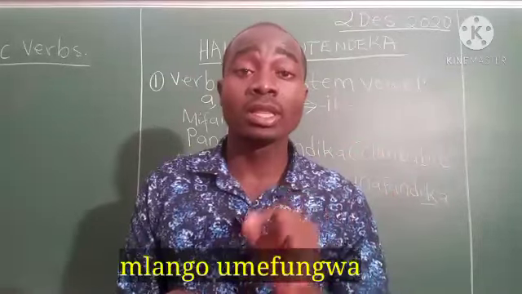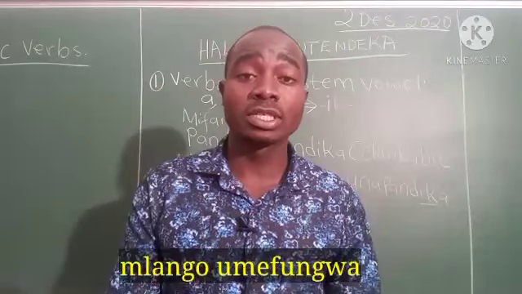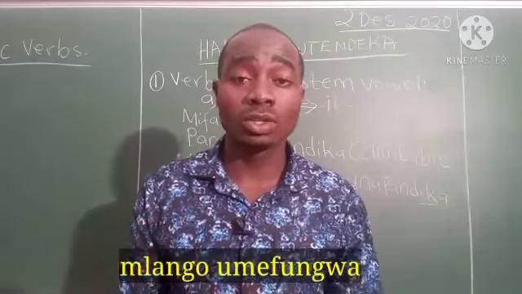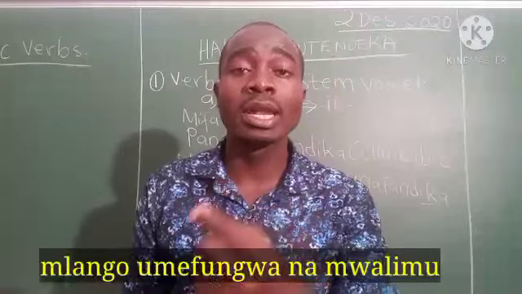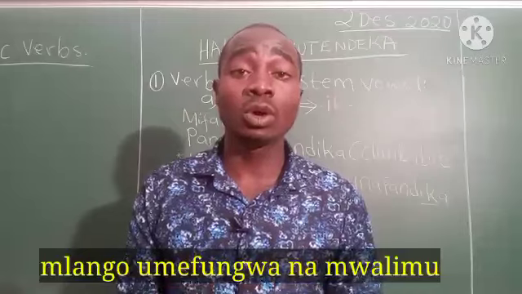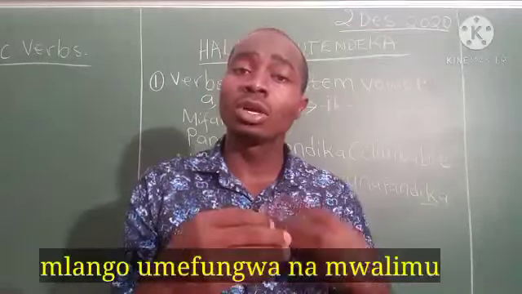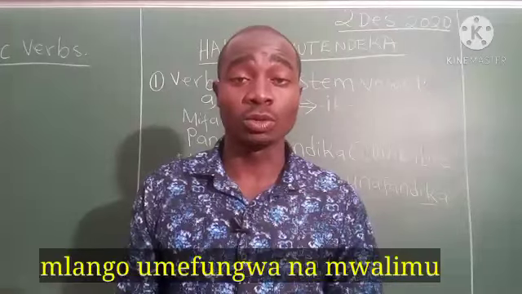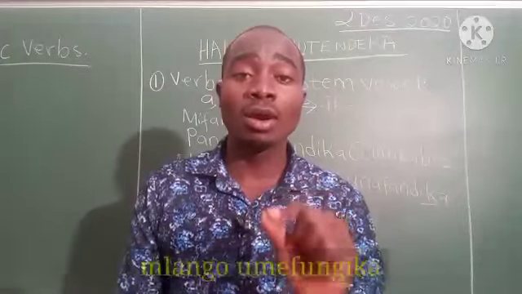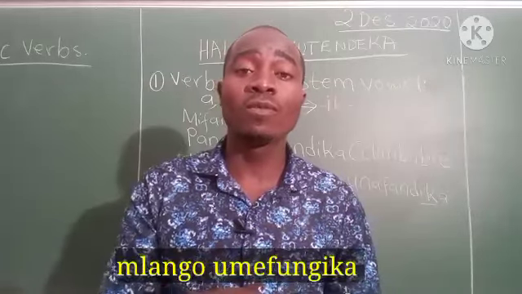Mlango umefungwa. The door has been closed. Now, in Kiswahili, you have to tell us who closed the door. Mlango umefungwa na mwalimu. So, the door has been closed by the teacher. That is the passive form, we are mentioning the doer of the action. But in stative form, mlango umefungika. The door has been closed. Umefungika.